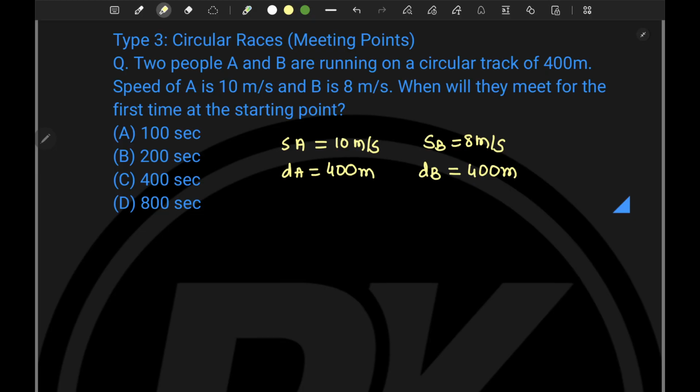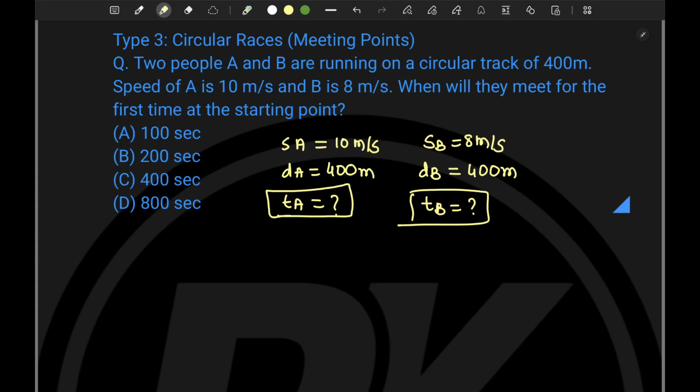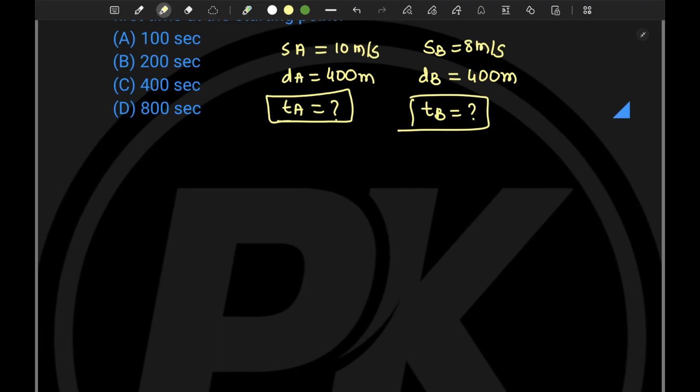So when will they meet for the first time at the starting point? So what is not there here? The time taken by A to complete one lap, we have to find out. The time taken by B to complete one lap, that we need to find out. And then we have to find out the LCM of their times. So just think for a little while: at the LCM of their times they'll meet each other. Are you getting this point? So let me bring that image here, I'll explain it.